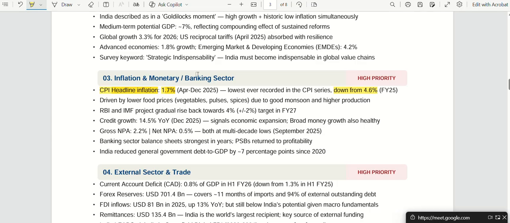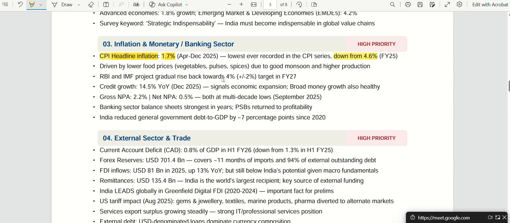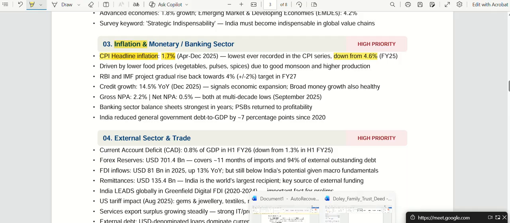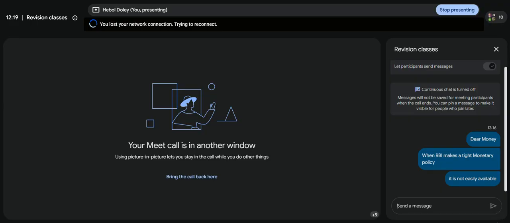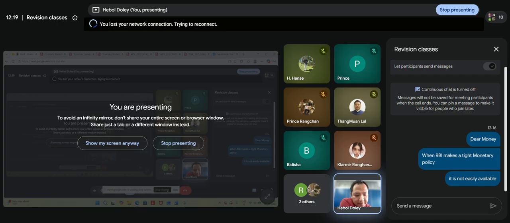We are still doing inflation because it is an important topic for your current affairs as well as what is going on as of now in the country. Please keep in touch with current affairs news regarding inflation. Yesterday I gave you in the telegram channel the producer price index.